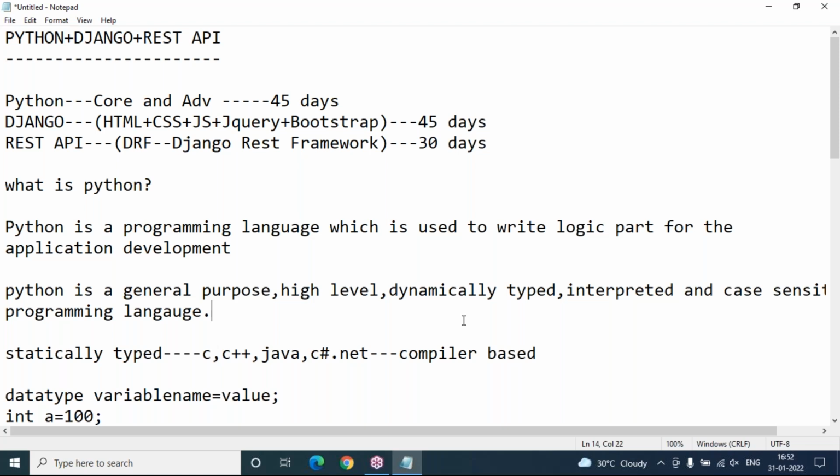To learn Python, Django, REST API, there is no prerequisite. Suppose many students ask, is it required or mandatory to learn C or C++? No. You can make Python your first language. Undoubtedly, happily, you can work on it. No issues at all. Okay.